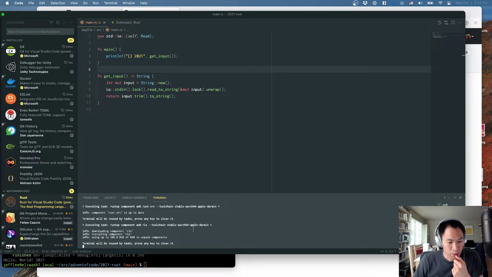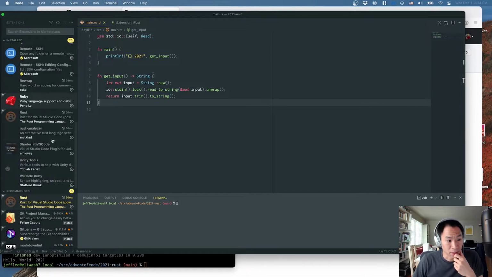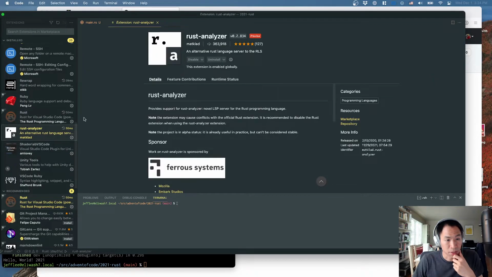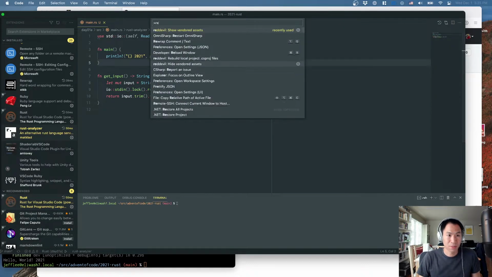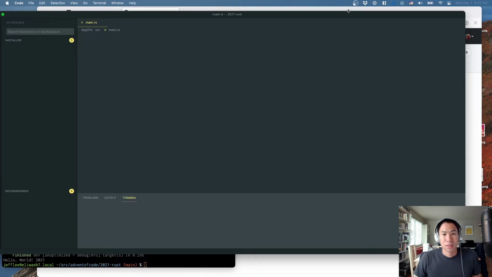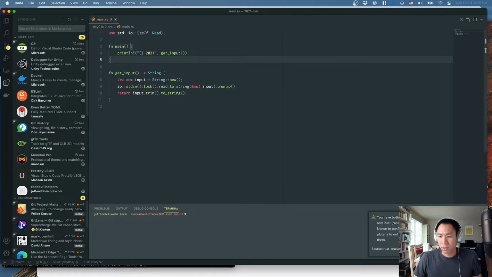Terminal will be used by task. Press any key. Okay, sure. I hope that did it. Rust Analyzer is here. Rust is here. I'm going to go ahead and just reload Visual Studio Code. It's generally a good practice every time you've installed a new extension.